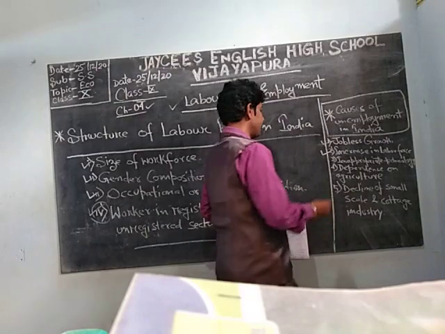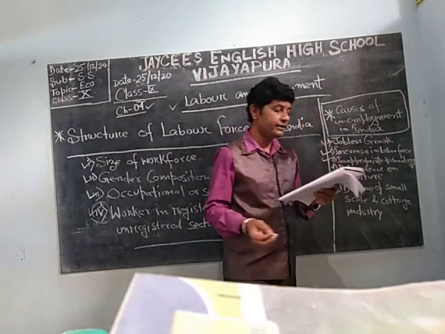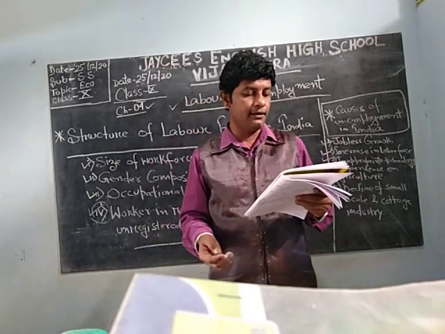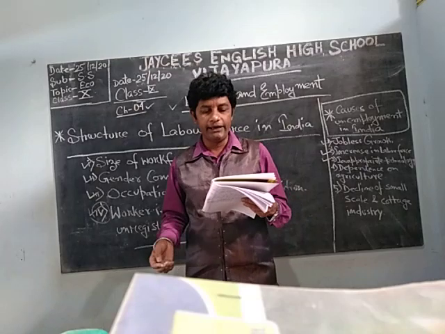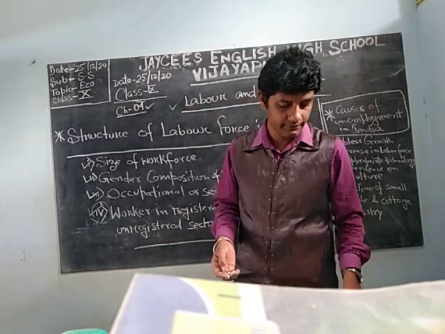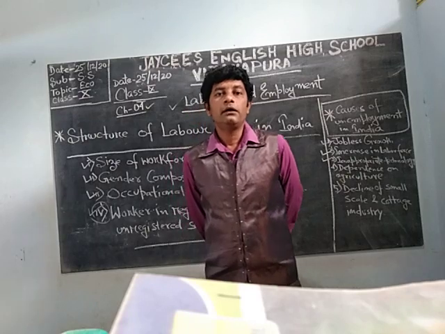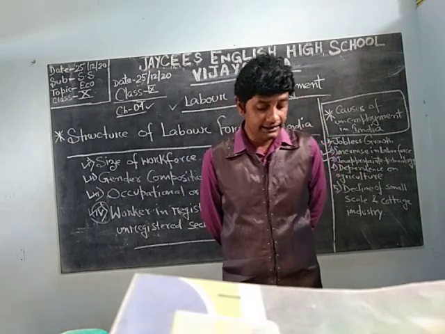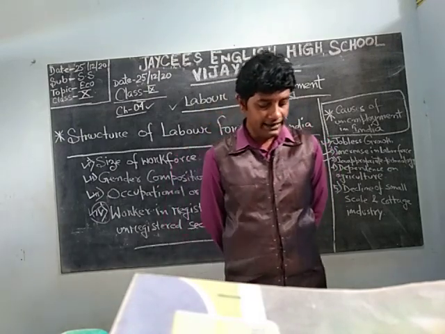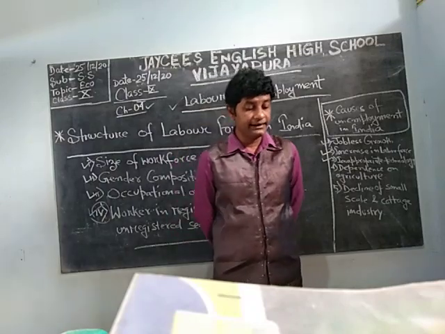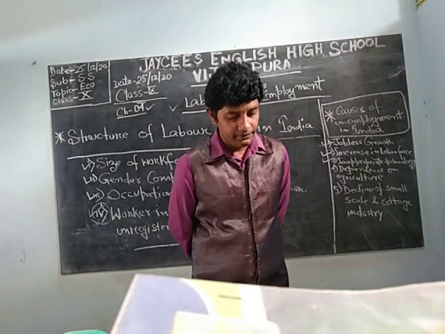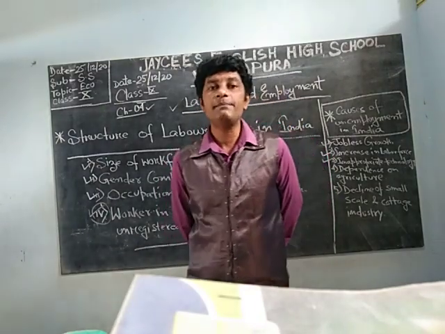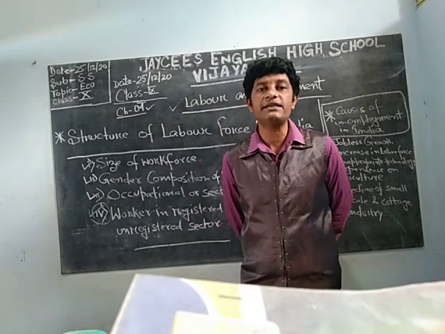Next is inappropriate technology. What is this inappropriate technology? In India, the technology being used in agriculture and industries has become increasingly capital intensive, leading to less labor absorption. Inappropriate technology: in India, the technology being used in agriculture and industries has become increasingly capital intensive, leading to less labor absorption. You are using machinery, and with the use of machinery, what happened?